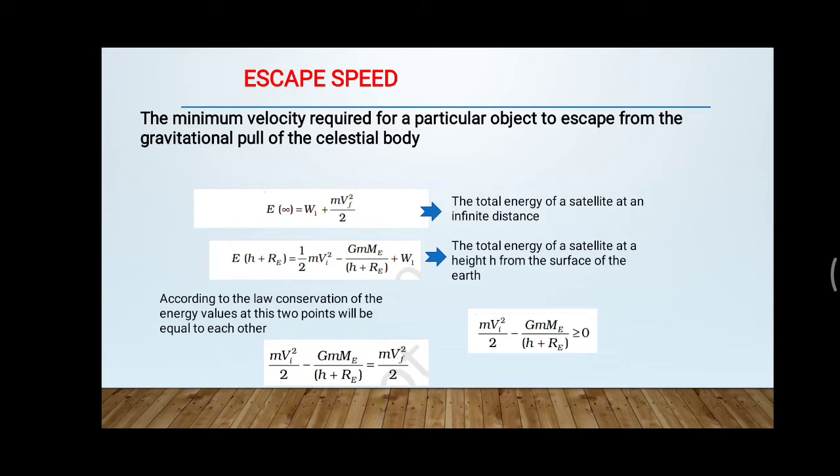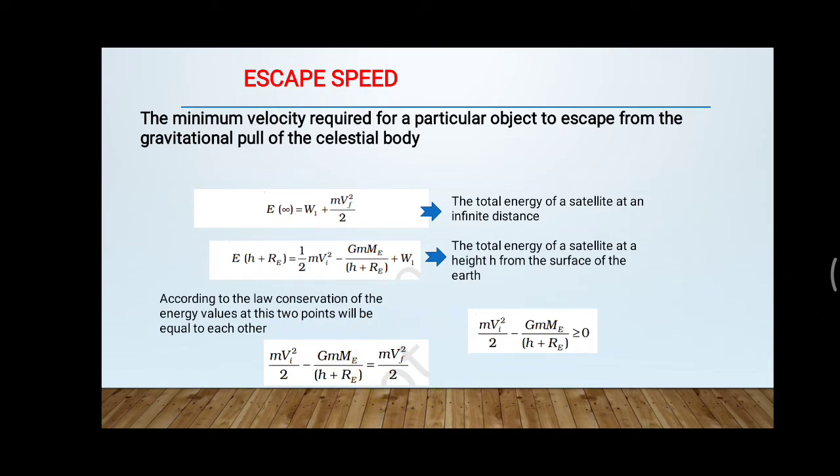Just equating the above two equations, we obtain mvi square by 2 minus GMe m divided by h plus RE is equal to mvf square by 2. That is, the initial total energy value is equal to the final total energy value.